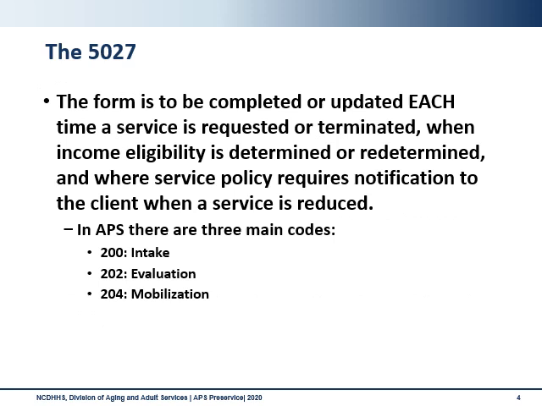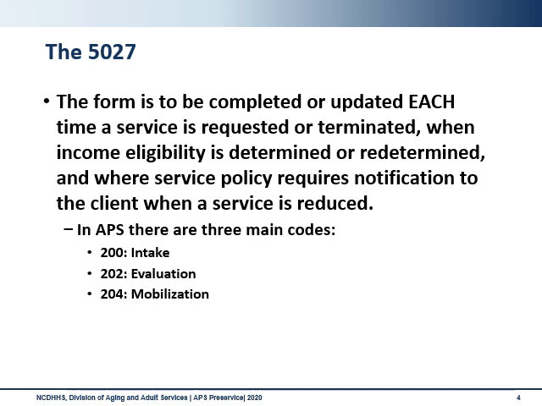As we just mentioned, a 5027 is to be completed or updated every time a service is requested or terminated, when income eligibility is determined or redetermined, and where service policy requires notification to the client when services are reduced. When working with APS, there are 3 different codes.